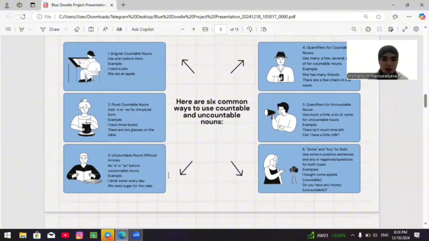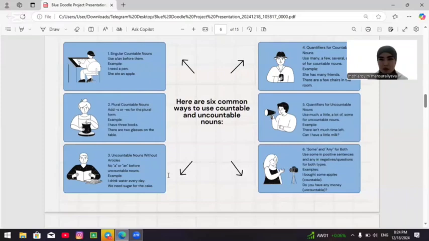Third, uncountable nouns without articles. No a or an before uncountable nouns. Example: I drink water every day. We need sugar for the cake.